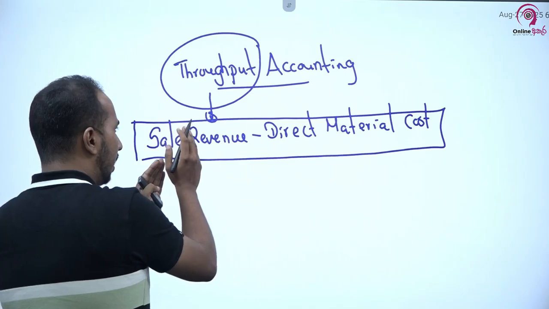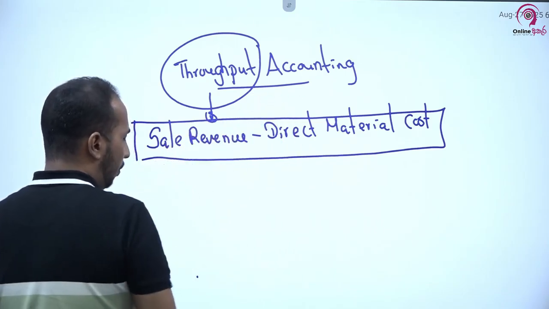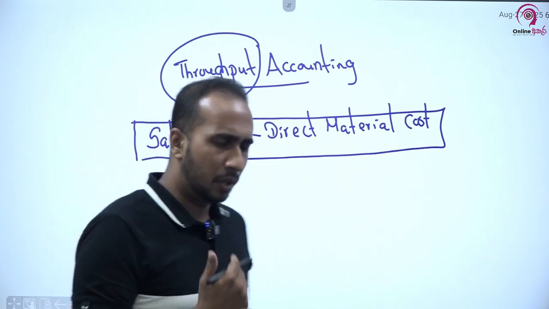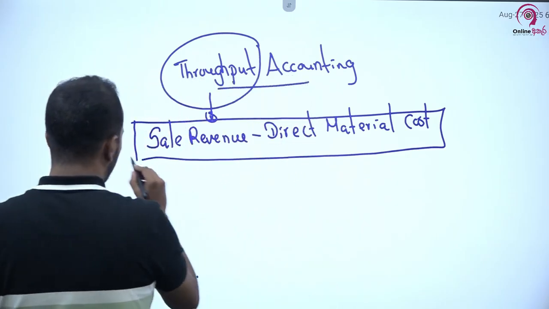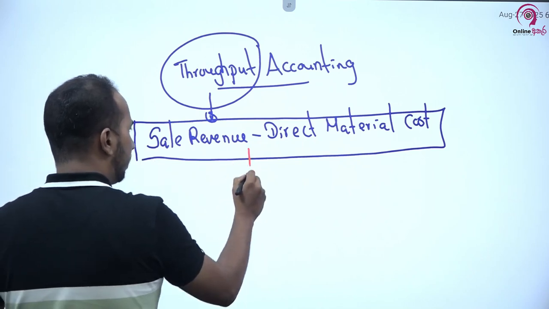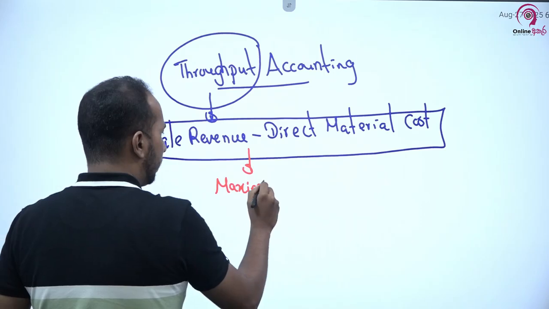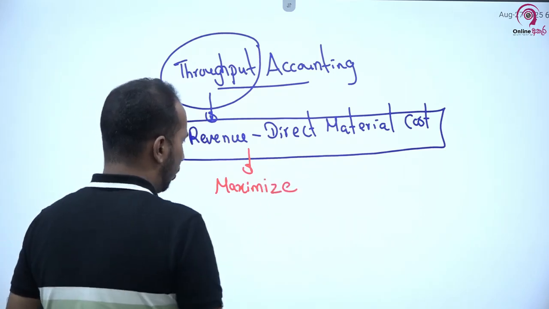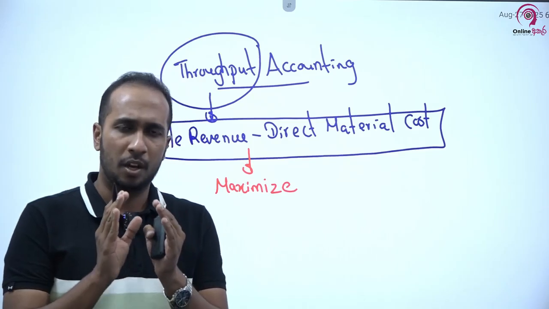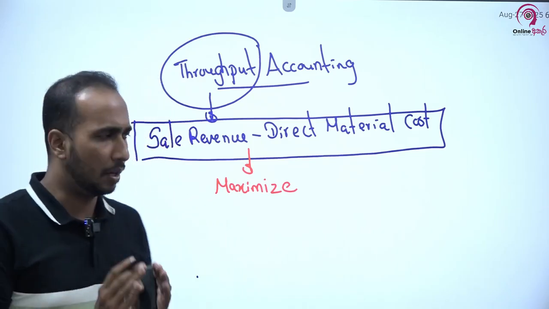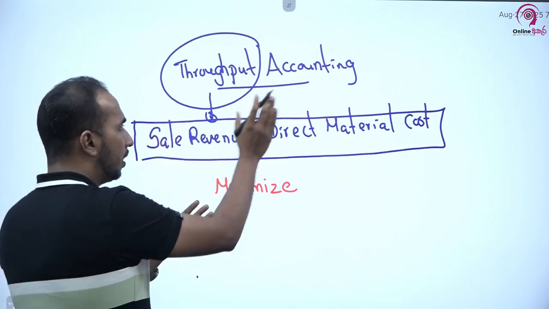So throughput is sales revenue minus direct material cost. When it comes to this throughput accounting principle, this philosophy, we assume that we can maximize the profit of a business by maximizing this throughput. This is the main thing you need to understand. In throughput philosophy, our throughput is equal to sales revenue minus direct material cost.